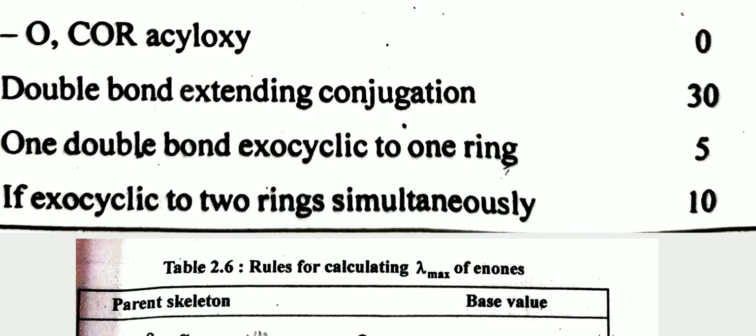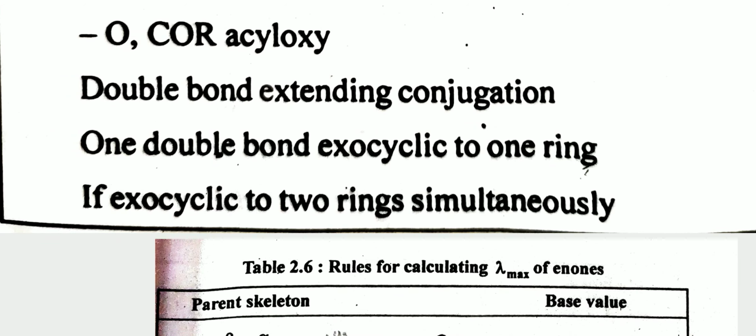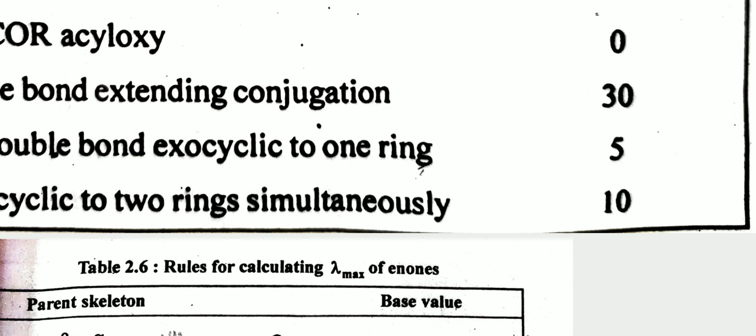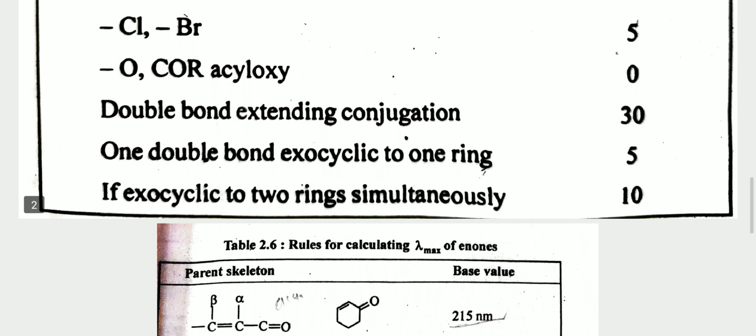And if one double bond is exocyclic to two rings simultaneously, then you add 10 nanometer. Exocyclic to two rings simultaneously is present in structure number K, and structure number J contains one double bond exocyclic to one ring, for which you add 5 nanometer. For calculating this lambda max value, you take these values. I am giving you an example next time.